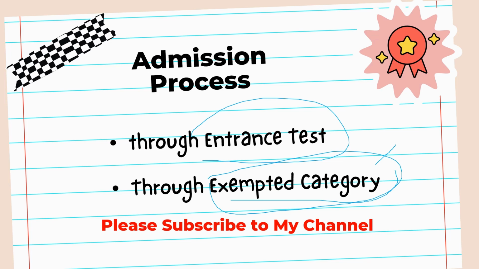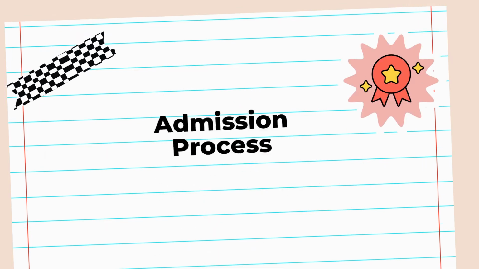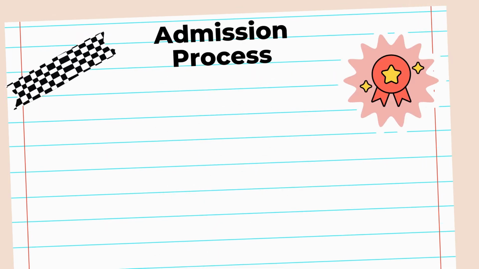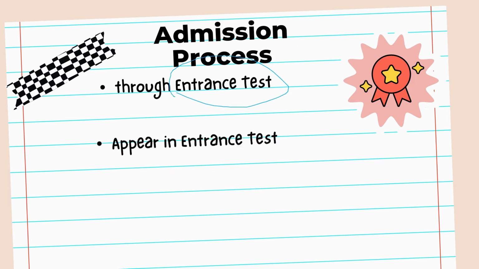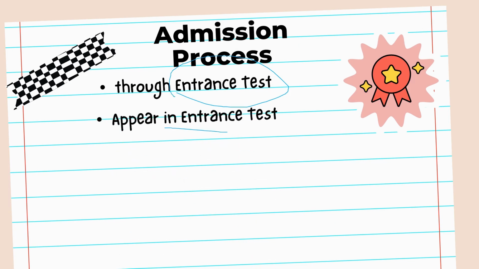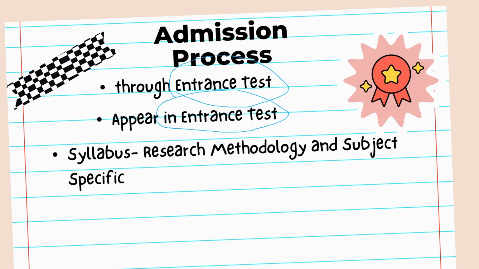Now let's start the discussion with the entrance test method, and then we will come to the exempted category. The candidates who are looking for admission in the PhD through the entrance test have to appear in the entrance test. Once they appear, there will be a syllabus for it. So what is the syllabus for the entrance test? In almost all universities, the entrance test for the PhD has two components. One is research methodology, and the second is subject specific.